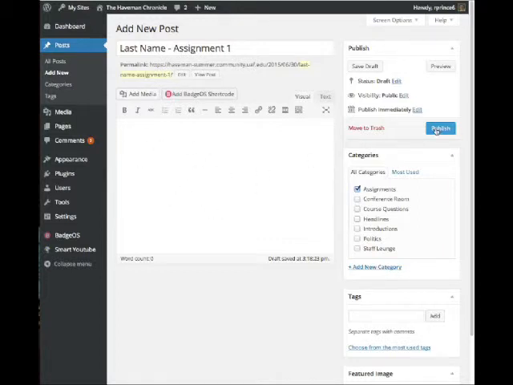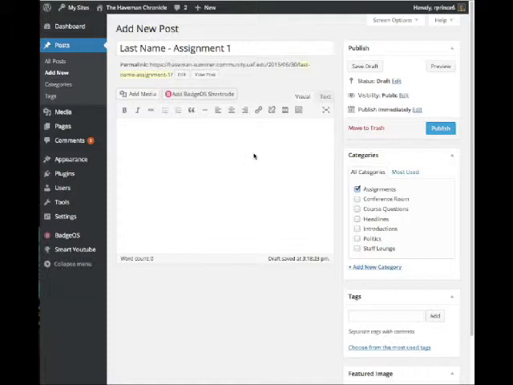So make sure to assign that to the assignments category and enter in your assignment here, and then you can hit publish. And if you wanted to preview it for some reason, that's fine, to see if your media is showing up properly and working, but otherwise you can go ahead and publish it, and then you're done with that assignment. And again, if you're having any problems, you can just email it to me. That's fine. I can publish it for you in the meantime, or I can just grade it and get it taken care of while we're sorting out why you're having trouble getting to this page. So that's how you turn in assignments.